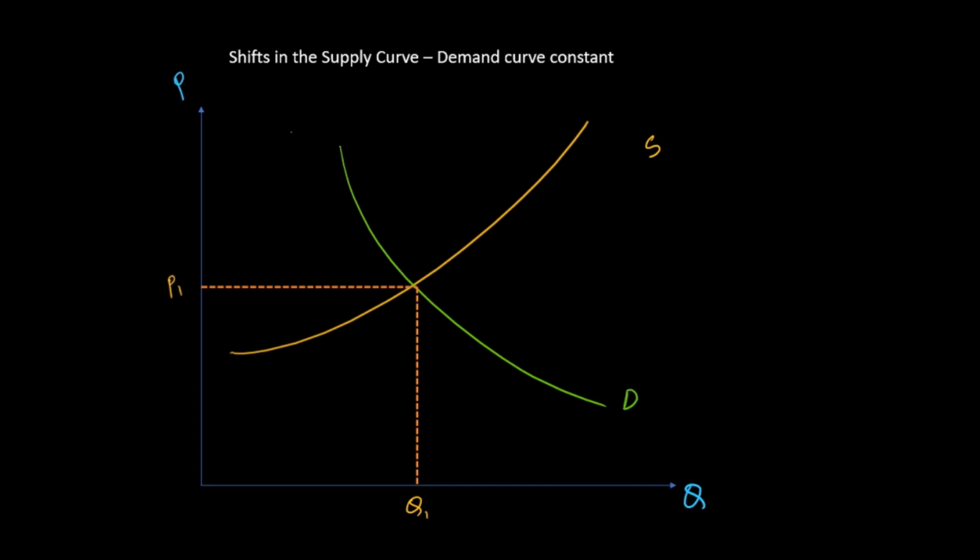So let's get back to summarize what we saw here. Here we are talking about demand, which is constant, and we considered the case of supply, which has decreased. So what is the impact? The impact is that my equilibrium quantity, that is QE, has decreased, and equilibrium price, that is PE, has increased.